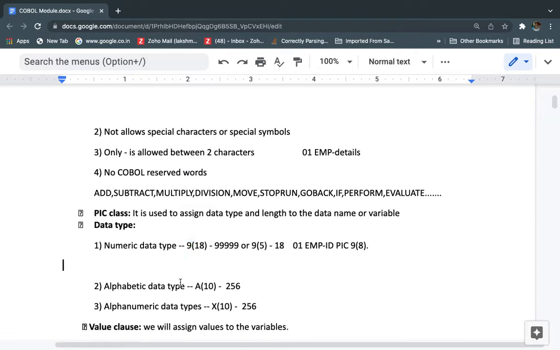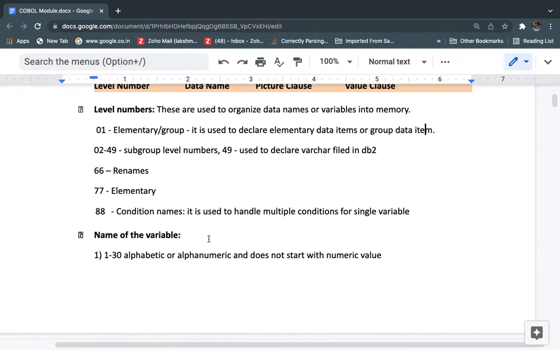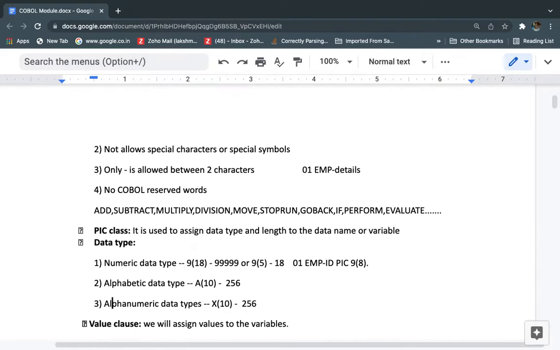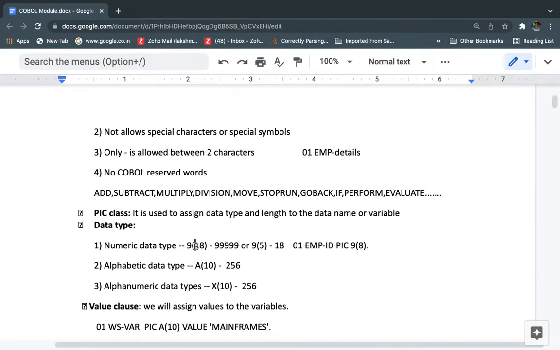Next, we can give some length in parentheses, which identifies how many digits, or bytes, it will occupy. So for the numeric data type we write 9 of 1 or 2 or 5, whatever it may be.